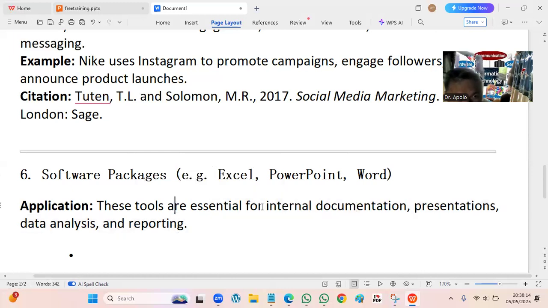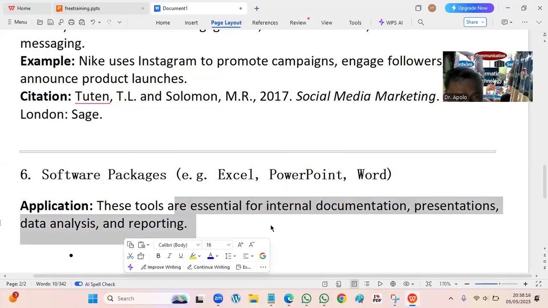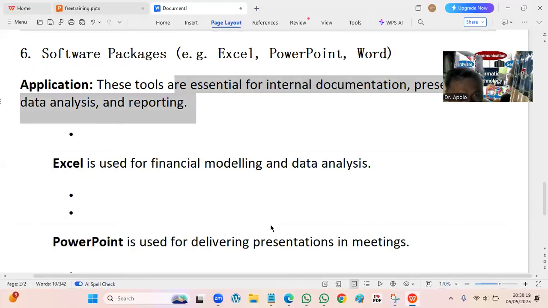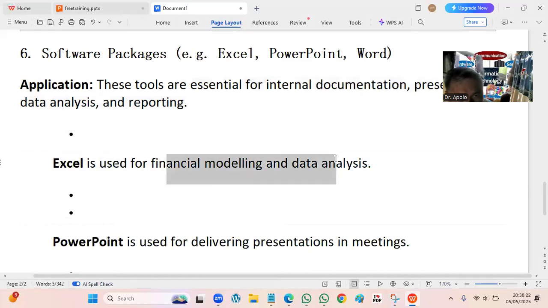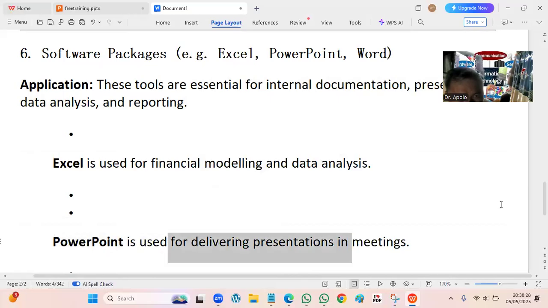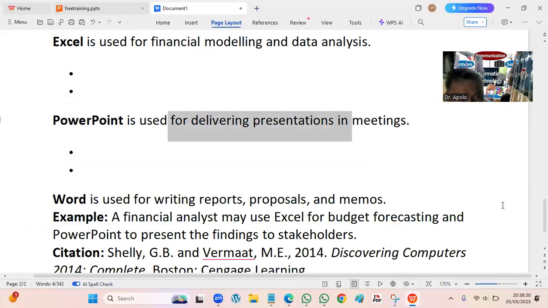So the MS package is a sought-after business application. Except for financial modeling, usually analysis, a lot of paper, computation, Excel; PowerPoint for presentation; and Word for writing reports, proposals, memos, and so on and so forth.